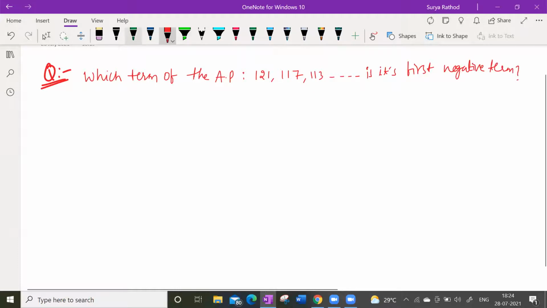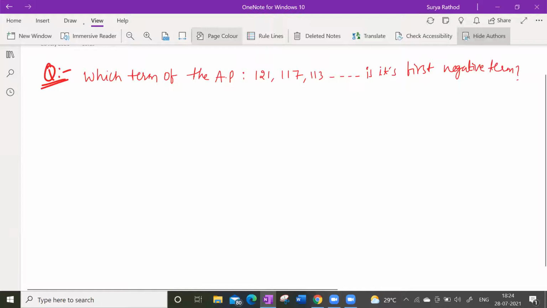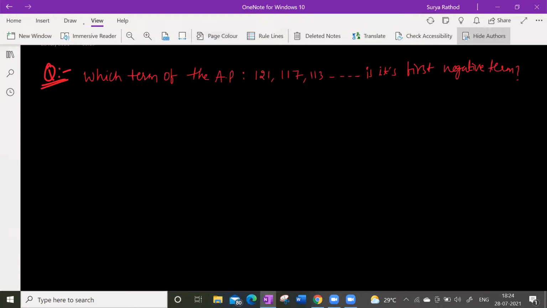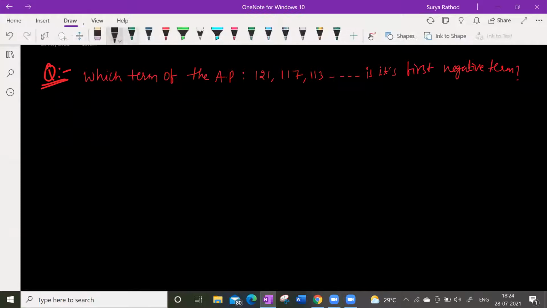Make it fast. How can you solve this? Come on.